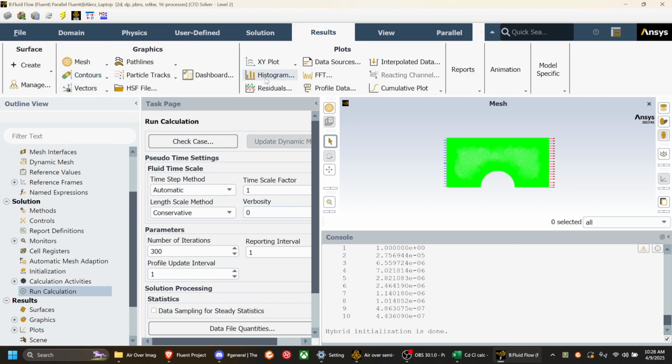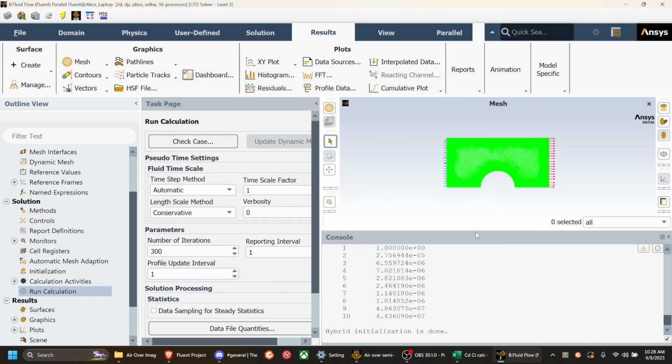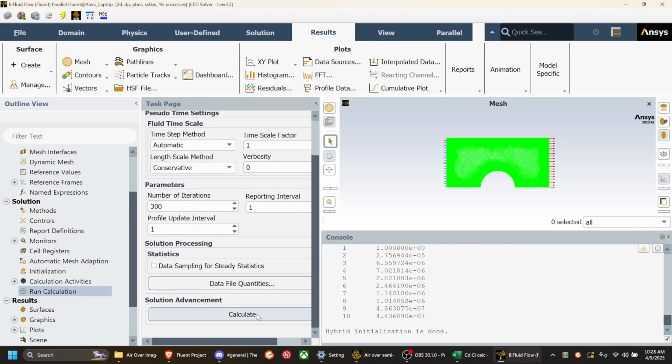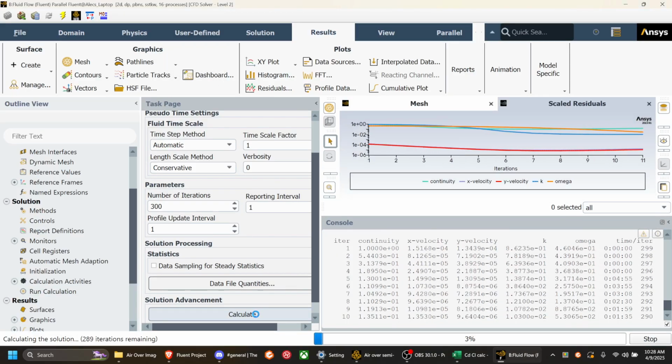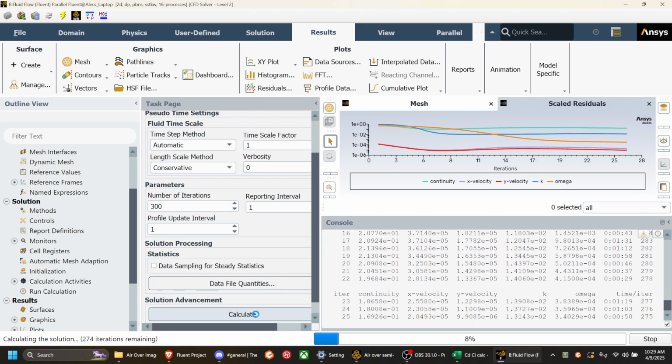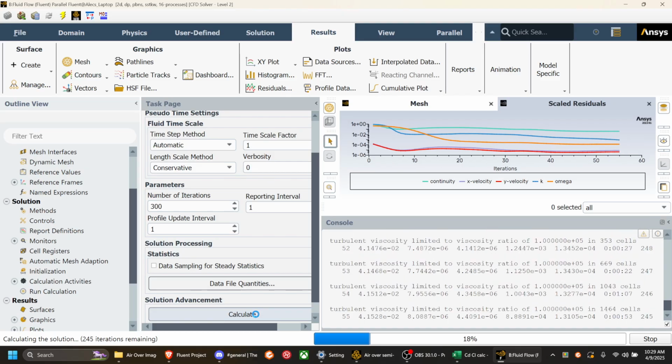Oh, right, I have to change the residuals. Just add a couple zeros to make sure that it gets to a decent certainty that it has found the correct solution. And I do 300 iterations just because it will resolve before that. Because it will resolve whenever it reaches the desired certainty, but if I put 300 there, it means that it gets